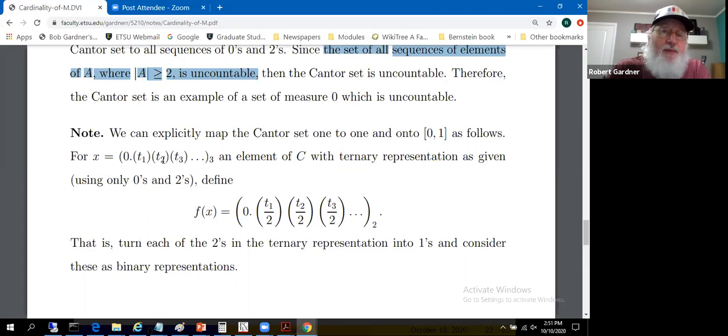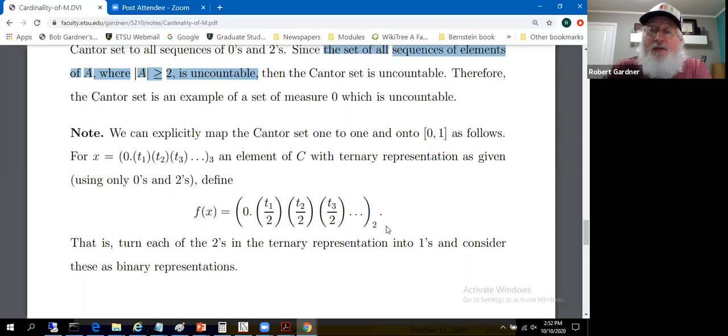So the zeros up here stay zeros down here. The twos up here become ones down here. So what we're doing is changing all the twos into ones. You had every sequence of zeros and twos up here in the Cantor set. Well, this little mapping simply turns the twos into ones. It means you have every sequence of zeros and ones down here in this list.